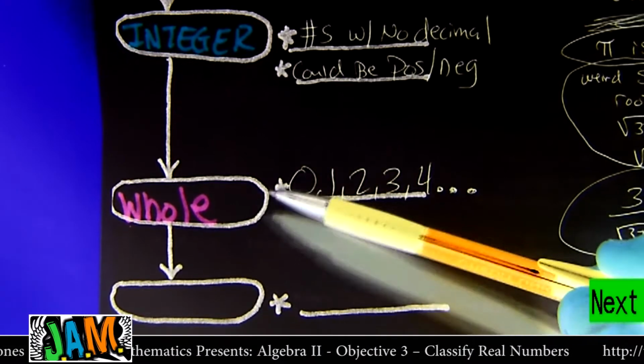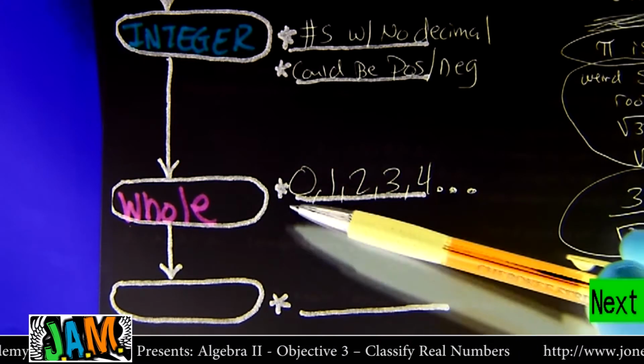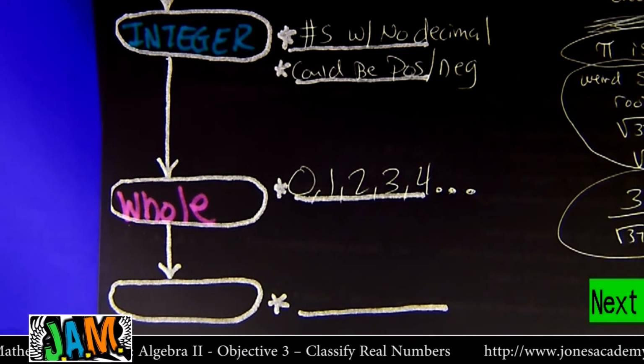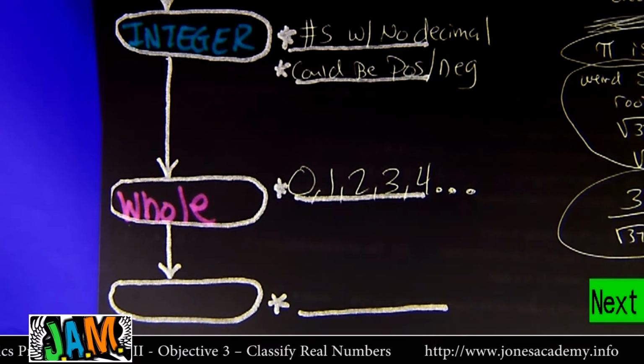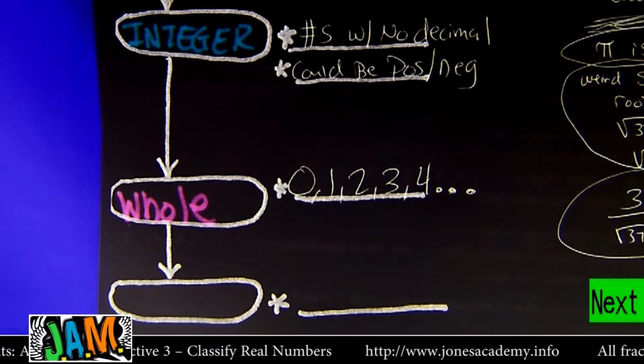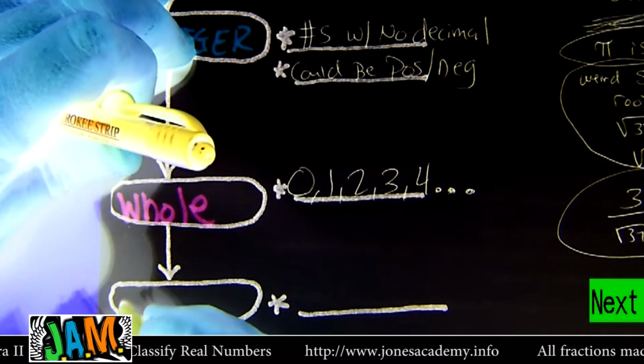Now there's one other part of this family tree right here. Let's take all those whole numbers, and let's just remove one of them, and then that's the next set, and that's called the natural numbers.